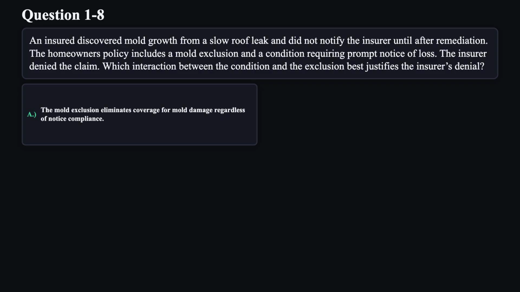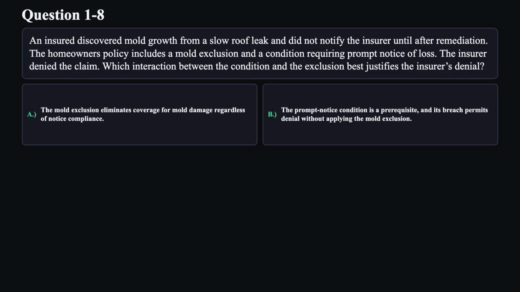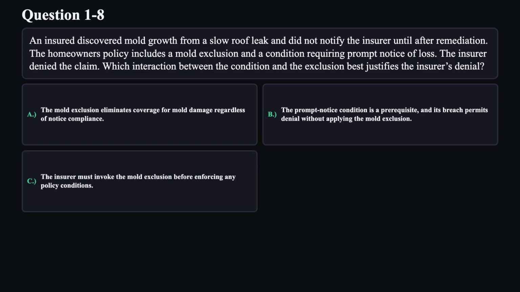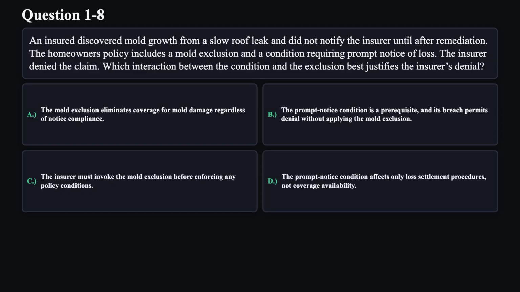A. The mold exclusion eliminates coverage for mold damage regardless of notice compliance. B. The prompt notice condition is a prerequisite, and its breach permits denial without applying the mold exclusion. C. The insurer must invoke the mold exclusion before enforcing any policy conditions. D. The prompt notice condition affects only loss settlement procedures, not coverage availability.